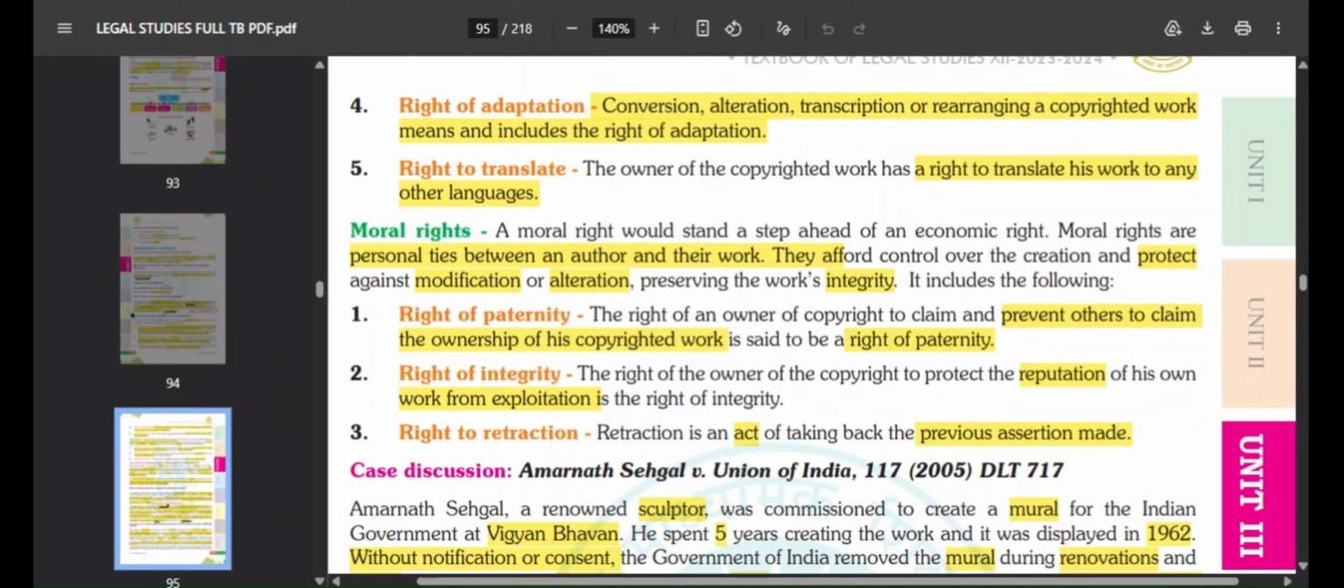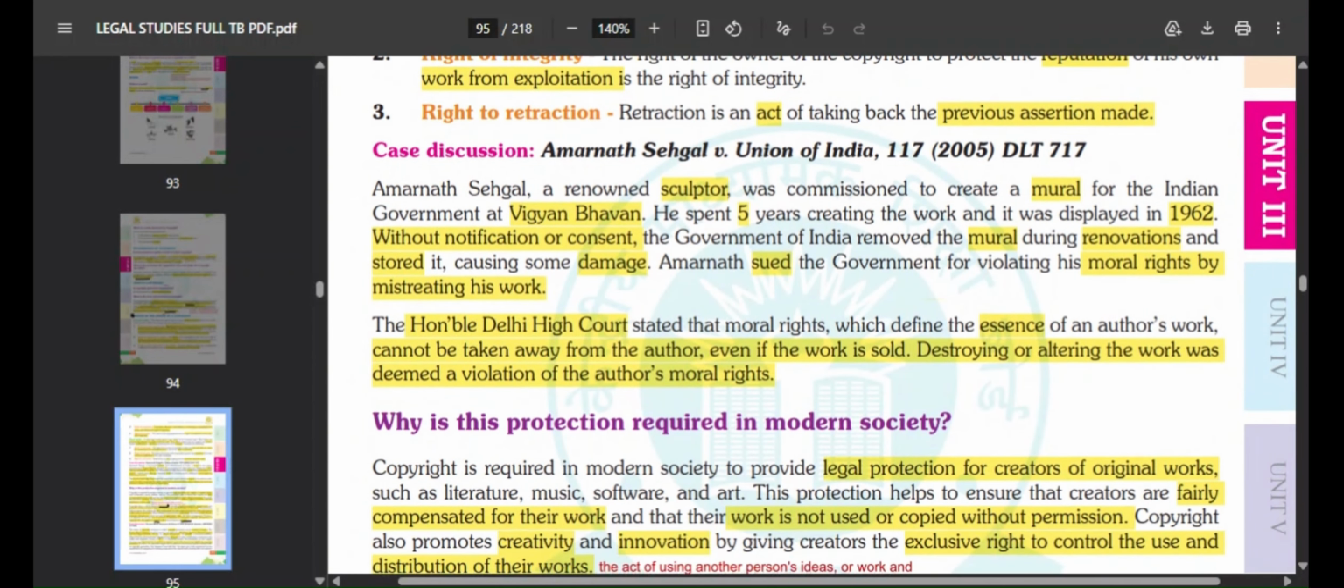Okay, second is the right of integrity, the right of the owner of the copyright to protect the reputation of his work from exploitation. So whatever work he has done, that work's reputation is in his hand. He should protect his work from any sort of exploitation. And the last is the right to retraction. Retraction is an act of taking back the previous assertion made. Maybe he gave some right to someone on behalf of the owner, right? He gave some right, but now he wants to take it back. So that is retraction. When you take back the previous assertion made, whatever you told, you are taking it back.